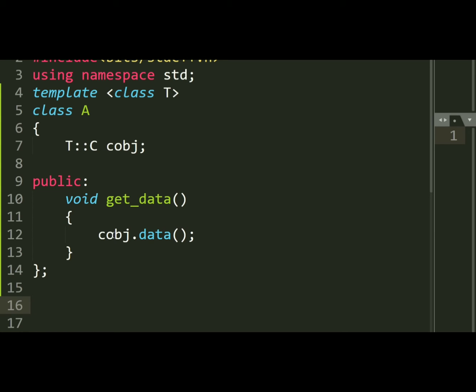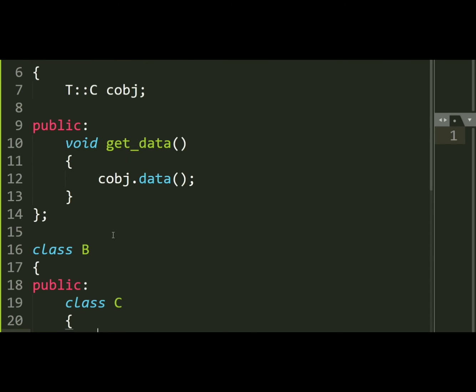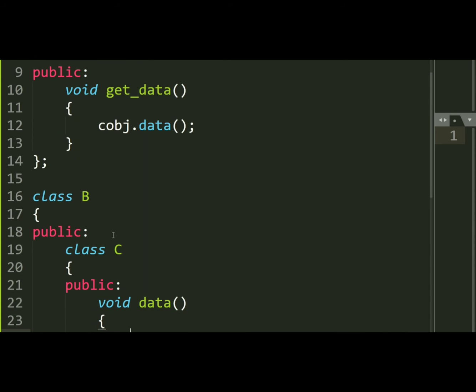So this is what our class A will consist of. Then we will create class B here, followed by class A. In class B, under the public section, I will define the nested class, that is class C, and in the public section I will define one function called data, and I will put just one line within this: cout data is here.